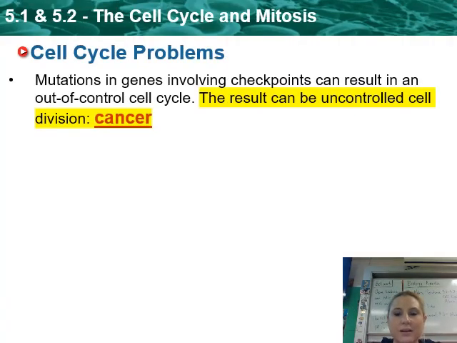Now, sometimes mutations happen. Remember, mutations were changes in the DNA, causing some cells to sneak through these checkpoints, okay? When that happens, it can cause an out-of-control cell cycle, where the cell cycle is sped up, causing cells to grow out of control. They're not being checked anymore, okay? They've been very sneaky. They've passed these checkpoints. They no longer have to go through them. The result of uncontrolled cell division is called cancer, and you've heard of cancer.